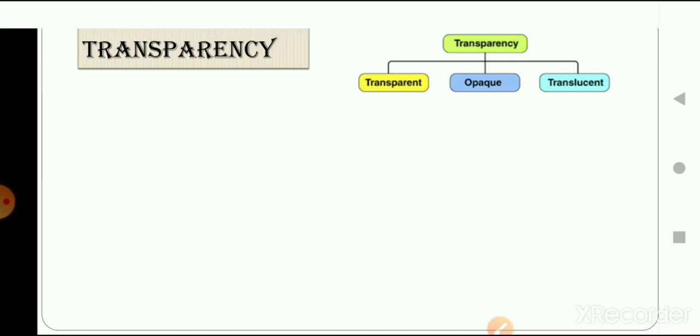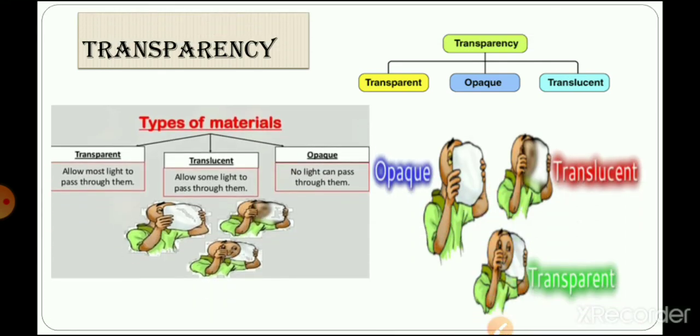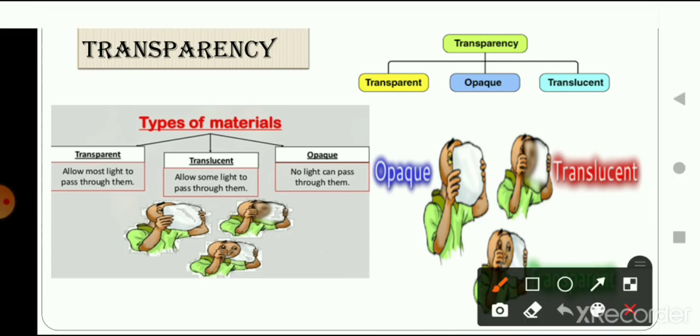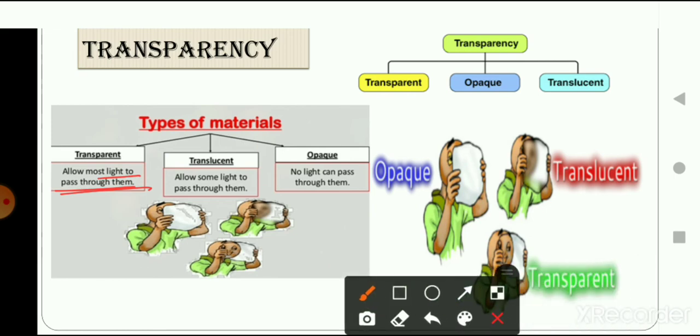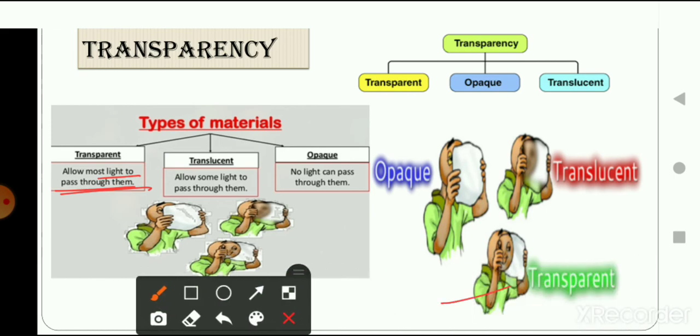So here is to explain you in a better way. What are transparent objects? Transparent objects are those objects which allow light to pass through them. If you have a plastic sheet, here in this picture you can see that this is a transparent object. Here this person is looking at this plastic paper and he can see through the plastic paper, right?